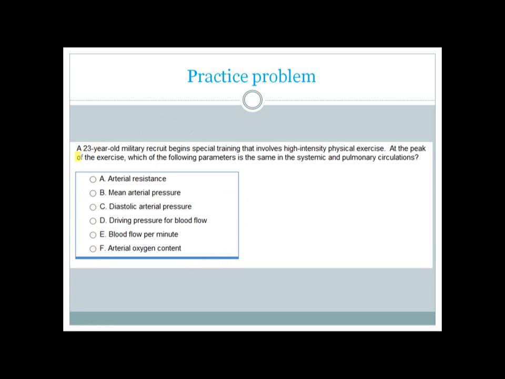We have another problem here. A 23-year-old military recruit begins special training that involves high-intensity physical exercise. At the peak of the exercise, which of the following parameters is the same in the systemic and the pulmonary circulations? Pause for a moment. Pick your answer. My answer will be blood flow per minute, because blood flow per minute is always the same in the pulmonary and the systemic circulations if there is no problem, if the person is actually healthy.